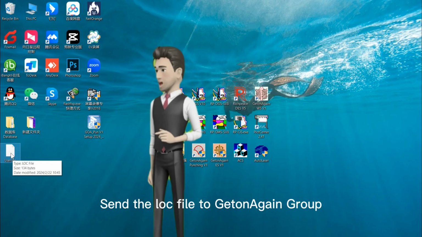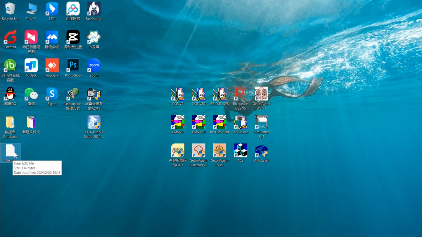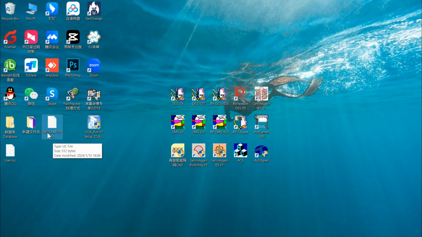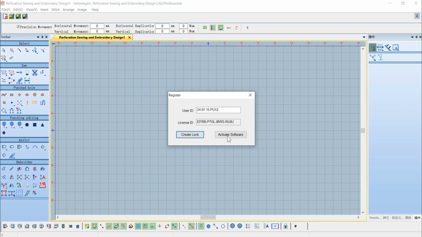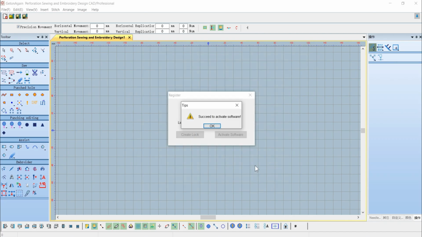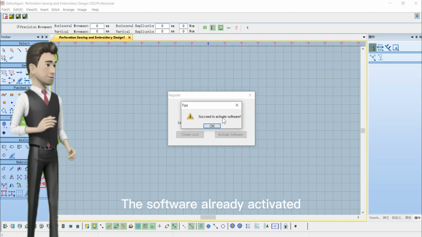Send the log file to Get Again group. Get Again group will send you the link file. Click it. Open the link file. The software is already activated.